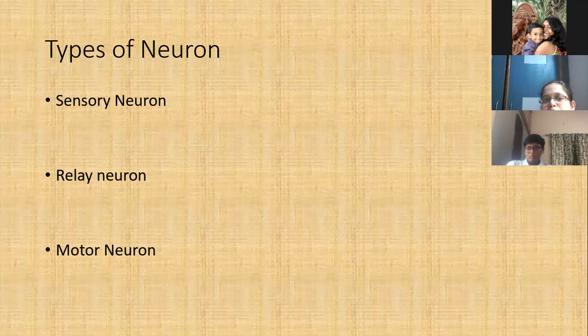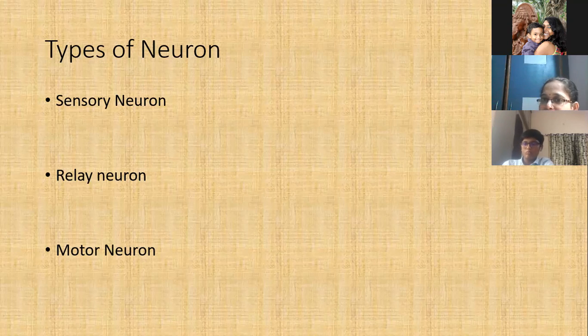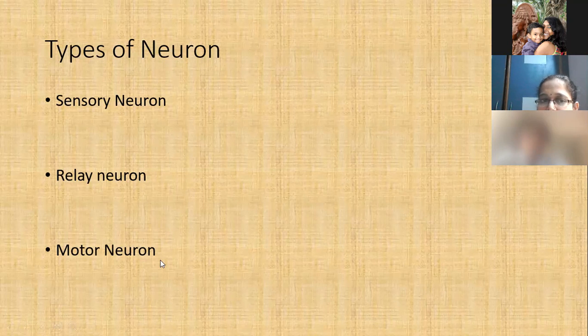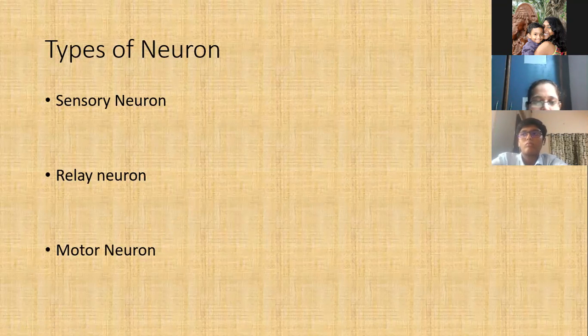So it sends a message to the relay neuron that the object is hot. That message is sent to the spinal cord, and the spinal cord sends that message to the brain. Then the brain responds to the motor neuron so that the effector muscles of the hand will work and you can take back your hand. So in this way, all these three neurons are related to each other and they result in the reflex action mechanism.